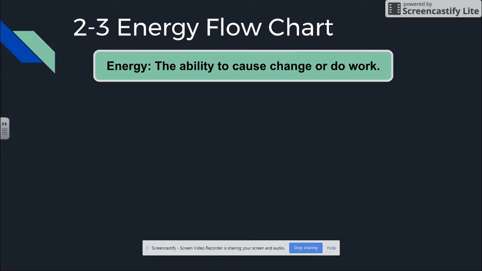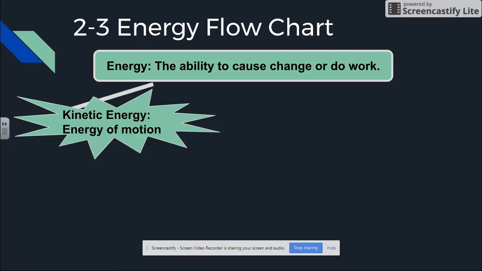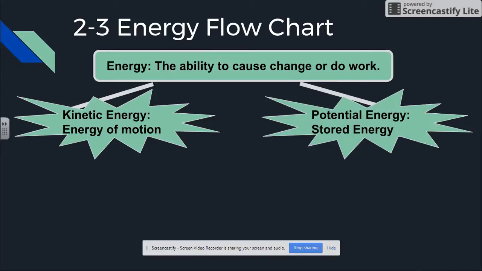So in 2-3, we're going to start, obviously, titling the page. Then at the top of your page, go ahead and write our definition of energy: the ability to cause change or do work. Remember our science secret: everything is either matter or energy. So this is when we're going to talk about energy. This is your big, bold definition. We can break this up further, though. So, wha-bam! We have kinetic energy, or the energy of motion. And we have, wha-bam! Potential energy, which is stored energy.